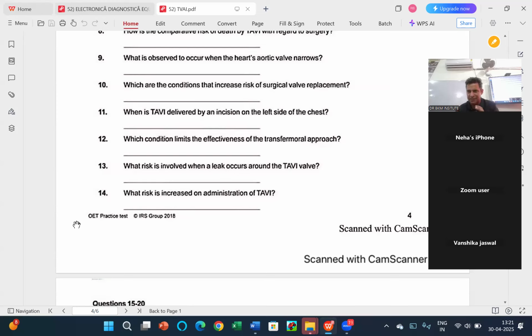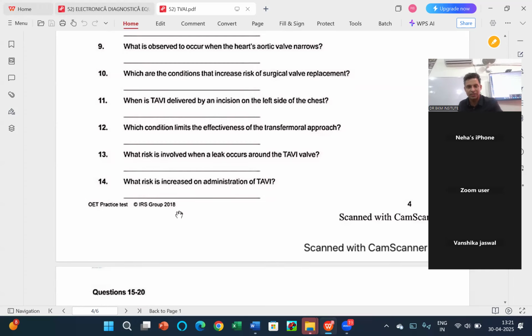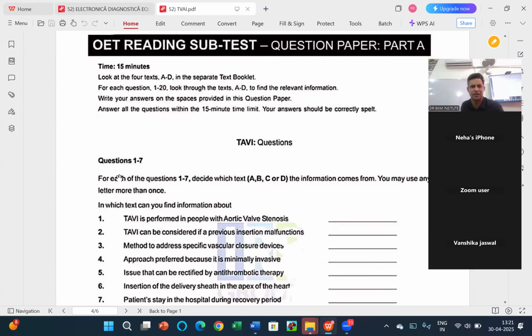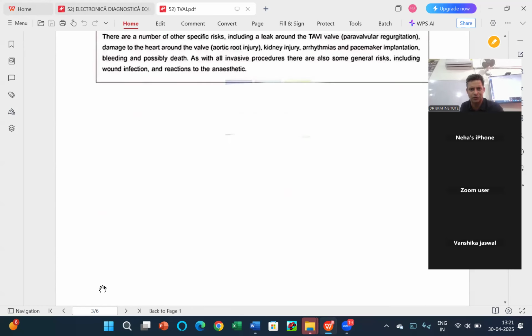In the final exam there won't be a big paragraph like the paragraph A over here. But still, I'm saying I'm doing easy things first. Only easy questions first to save my time. So this question should be in C or D. Which risk when a leak occurs? Leak word I want to know.